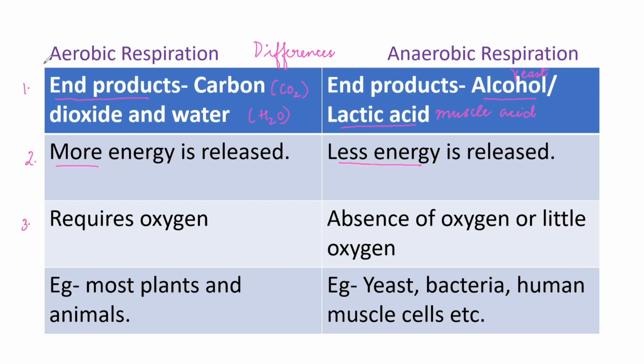Second is, in aerobic respiration, more energy is released, and in anaerobic respiration, less energy is released. Third, aerobic respiration will require oxygen. But anaerobic respiration will not require oxygen, or it can even occur if there is a presence of little oxygen. Lastly, let's look at some examples. So aerobic respiration will occur in plants and animals. Anaerobic respiration will occur in yeast, bacteria, even human muscle cells if we are doing physical activities. Even our human muscle cells can respire anaerobically during those situations. So these are the differences between aerobic and anaerobic respiration.